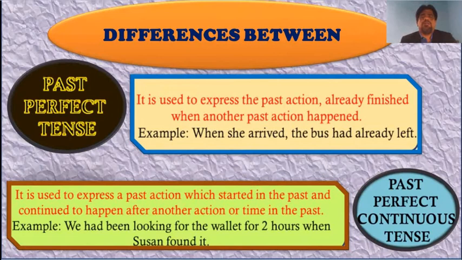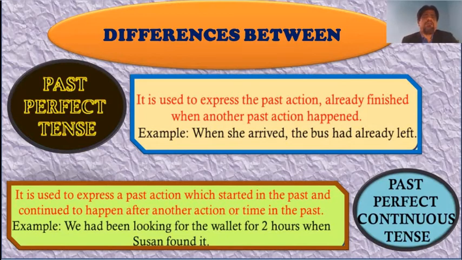So the past perfect tense action is completed, and it was completed before another action happened. When she arrived, the bus had already left. Over there, it is finished.